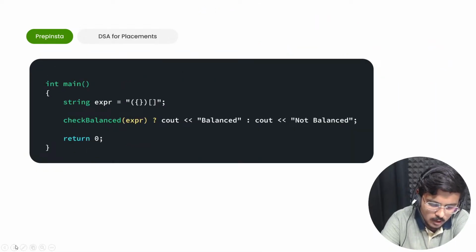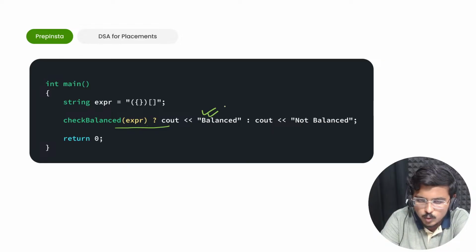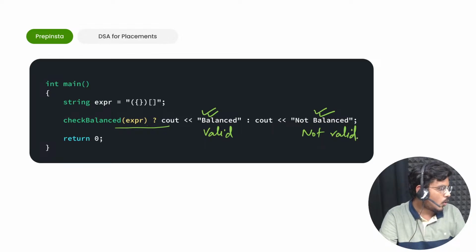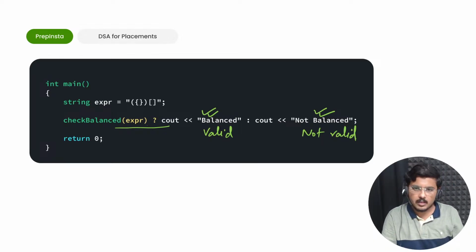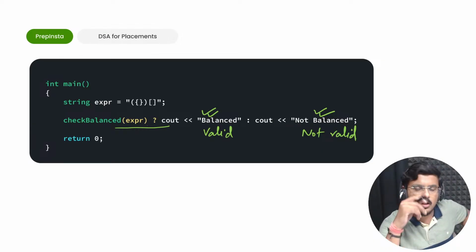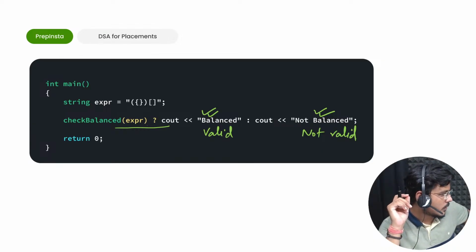And I'll go further. I'll give an expression. I'll check balanced expression. So this is a basic conditional operator. So if it is true, you basically print out balanced. If it is false, you print out not balanced. Or you can print out valid and not valid. It is up to you. Is the code clear to everybody? In this case it was true, so you can go ahead with valid. Tell me, is the code so far clear to everybody?